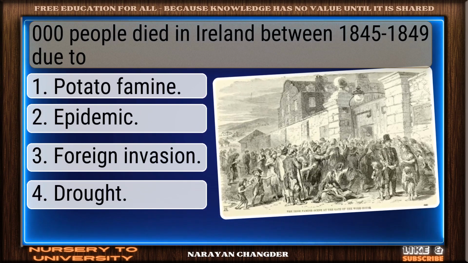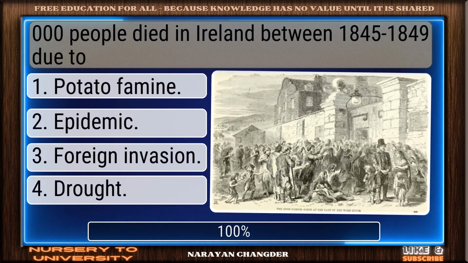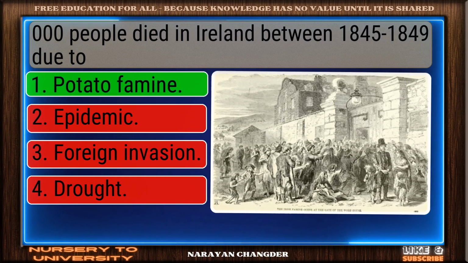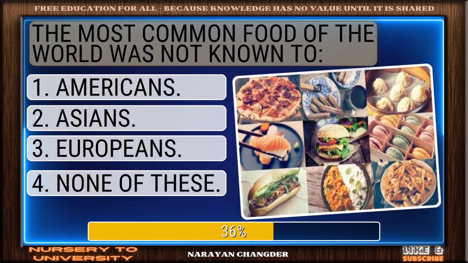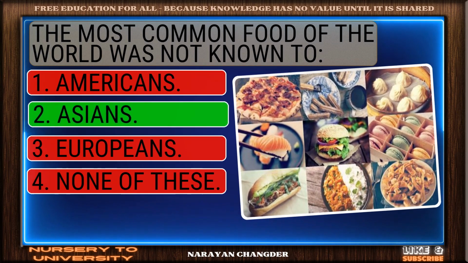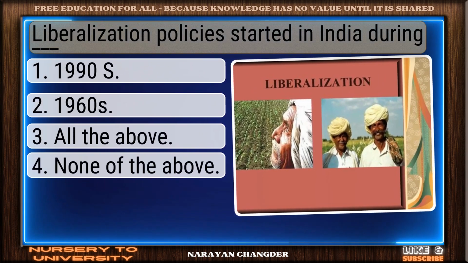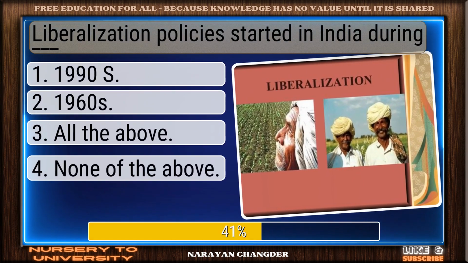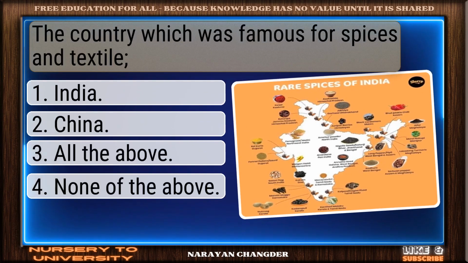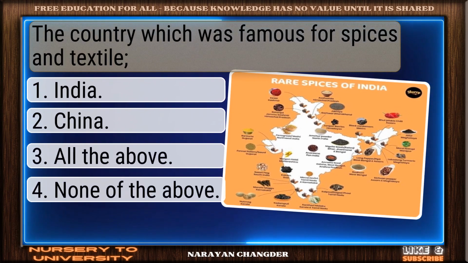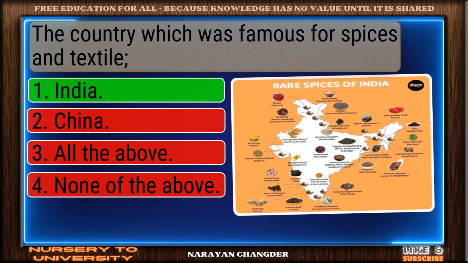1,000 people died in Ireland between 1845-1849 due to. Correct response. Potato famine is accurate. The most common food of the world was not known to. Bravo. Asians is the answer. Liberalization policies started in India during dash. 1990s is solid. The country which was famous for spices and textile. Well done. India is right.